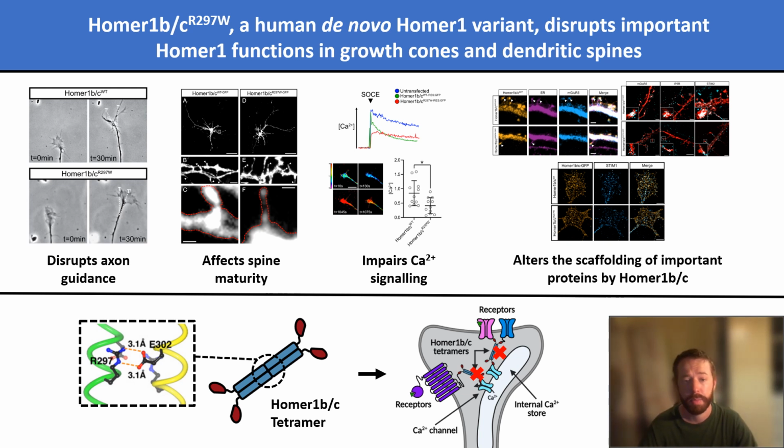I hypothesized that the mutation impairs the capacity of the mutant protein to form tetramers, and that the mutant protein can also disrupt the formation of tetramers by normal or wild-type HOMA1-BC. This change would be expected to substantially disrupt the ability of HOMA1-BC to perform the scaffolding functions at the synapse which it's responsible for, and plausibly explains many of the impaired functions brought about by the mutation which I have shown to you today.